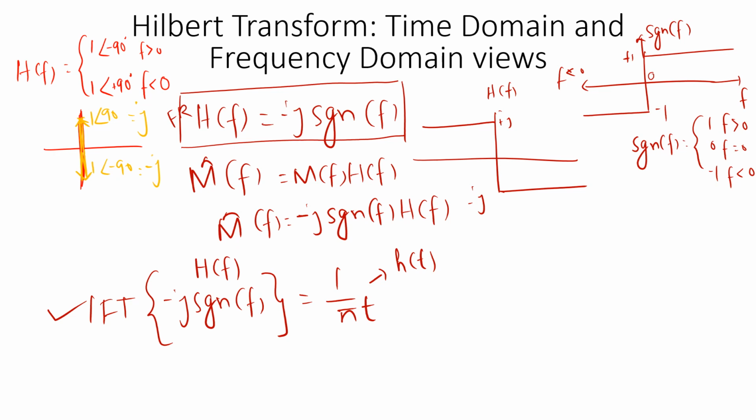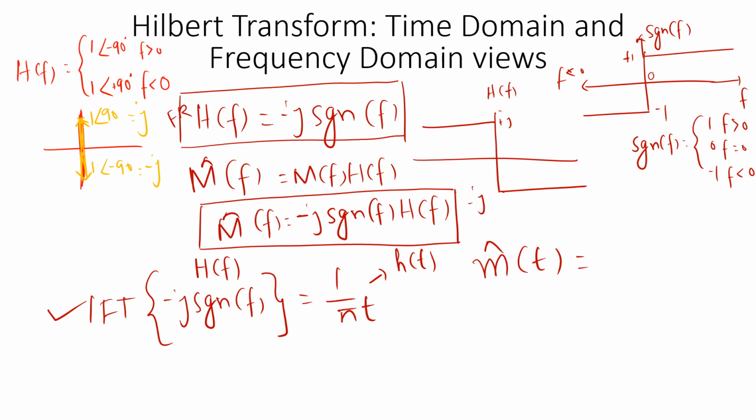So h of t is equal to 1 by pi t. So m cap of t, I can write in the time domain. In the frequency domain, the Hilbert transform of a function can be written like this, as we have already shown. So now m cap of t in the time domain will be equal to m of t convolved with h of t. The h of t is nothing but 1 by pi t.